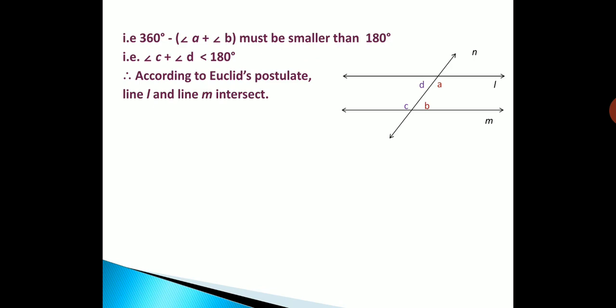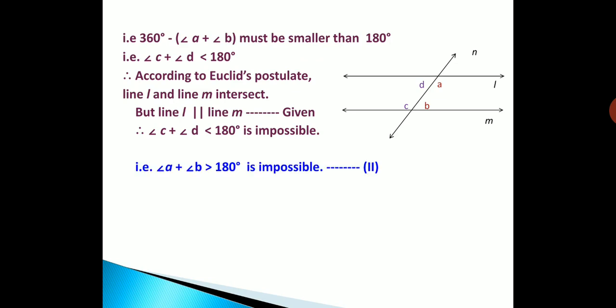Now as per Euclid's fifth postulate, if the sum of interior angles is smaller than 180 degrees, then the lines will intersect in that direction if they are produced. That means they are not parallel. But in the given, it is clear that line L is parallel to line M. That means the statement which is given and the statement which we have assumed are contradictory. That means the second possibility is also not there. So angle A plus angle B greater than 180 degrees is impossible. Let us make it statement number 2.